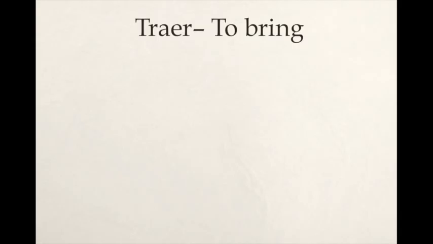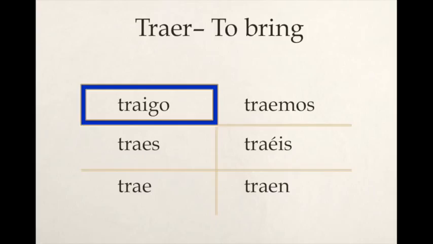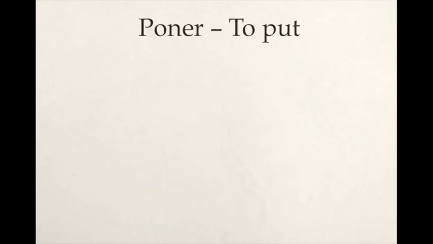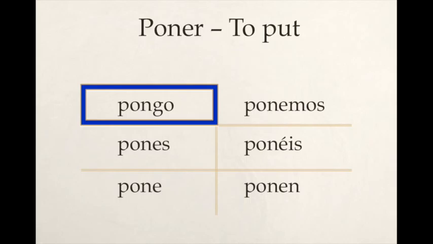Traer is also going to be regular throughout, except in the yo form. We have traigo, traes, trae, traemos, traéis, and traen. Notice how in the yo form it also adds an I. The E switches to an I in the stem. So traigo with an I. Poner means to put, and it is also irregular in the yo form. No other stem change. Pongo, pones, pone, ponemos, ponéis, and ponen.